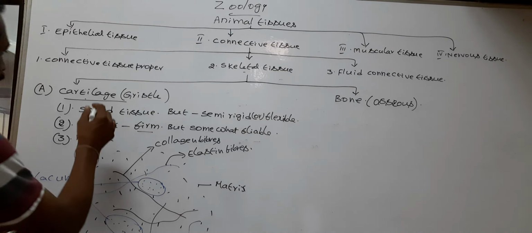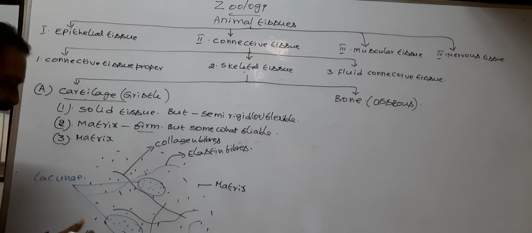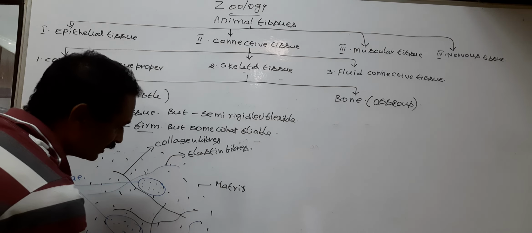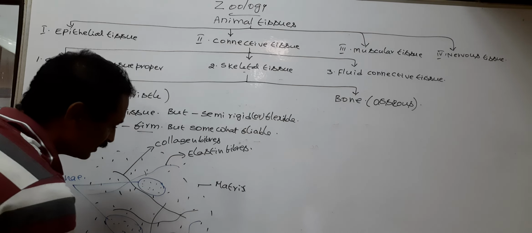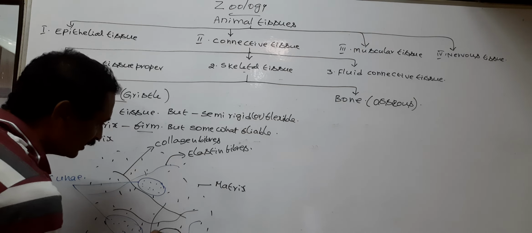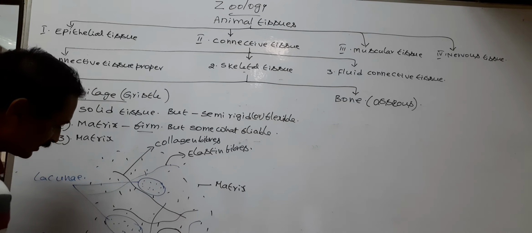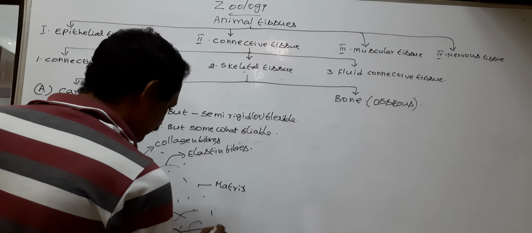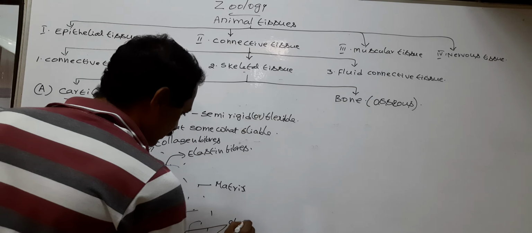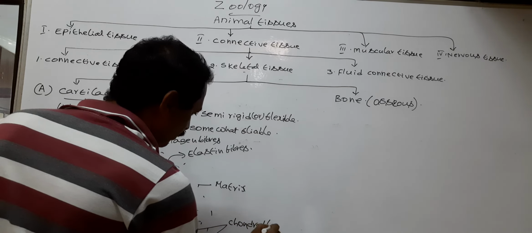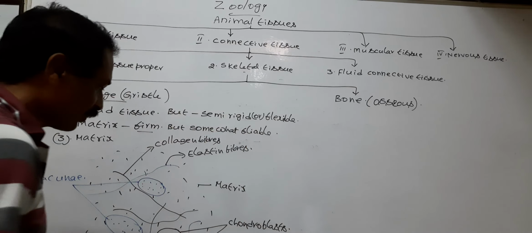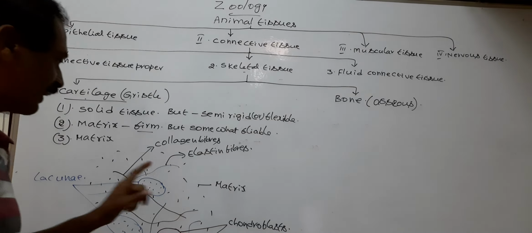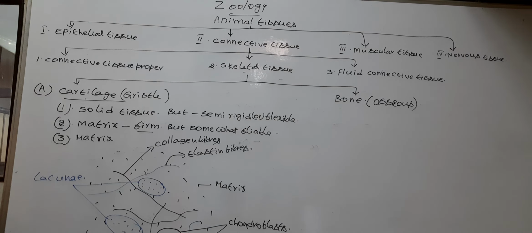Next, the matrix of the cartilage contains matrix secreting cells called chondroblasts. Chondroblasts are active cells which secrete the matrix of the cartilage.